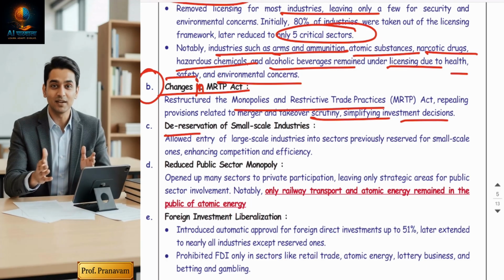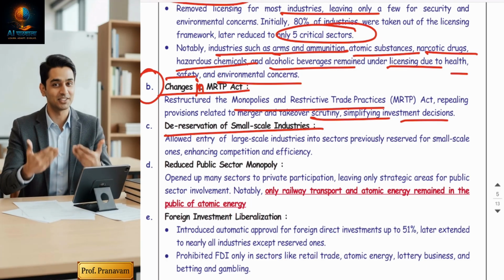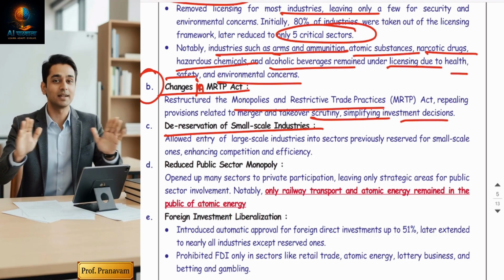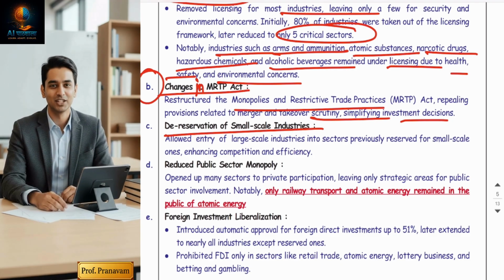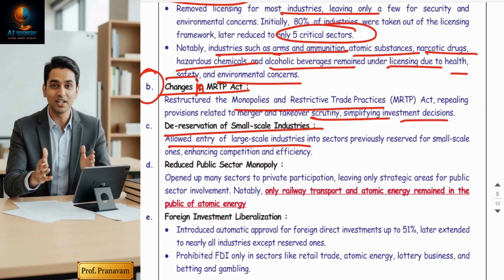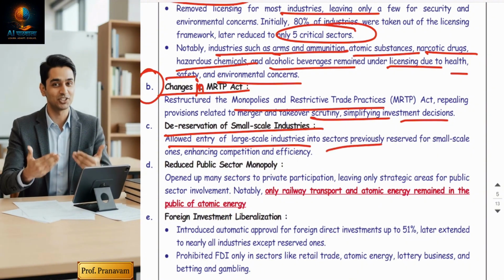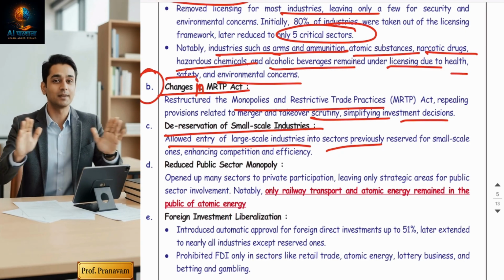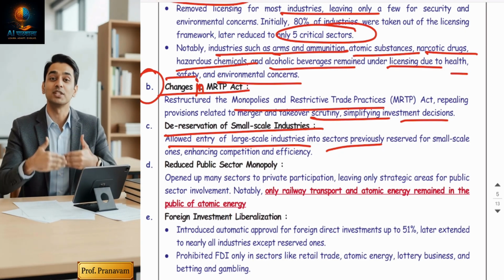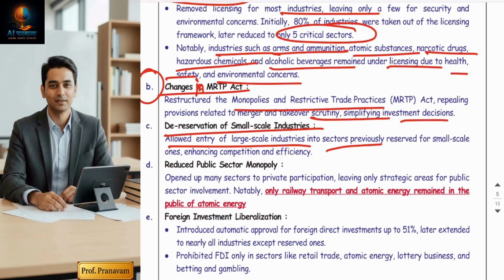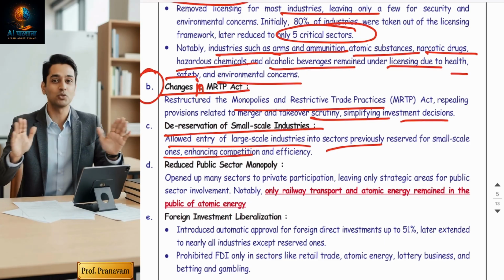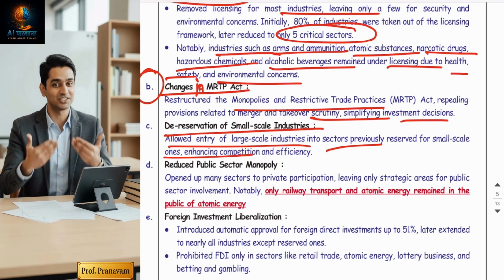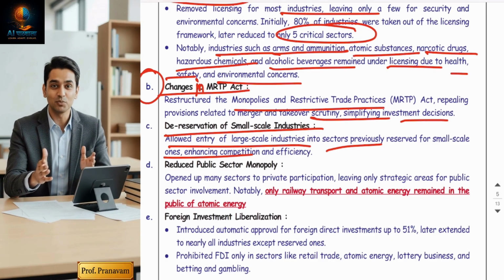De-reservation of small scale industries. Guys, earlier there were restrictions that large firms could not enter particular sectors, but now large firms are allowed entry into those sectors which were previously reserved for the small sector, and vice versa, small scale industries can also open businesses in a sector previously reserved for large industries. It improves efficiency and competition to grow. Guys, competition is always good, it helps us to improve.